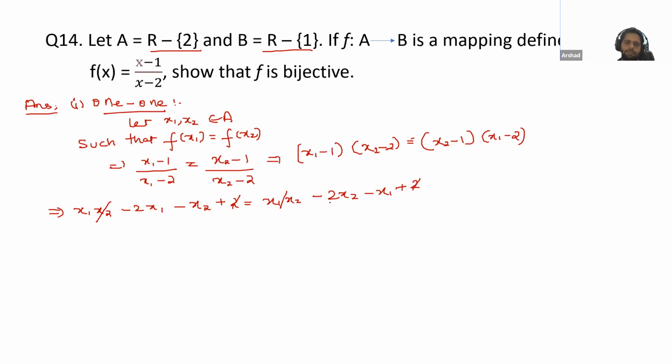Shift any one of these terms to the left side. So this is minus 2x1. We are shifting this minus x1 here, and this will become plus x1. Here we have a minus 2x2. Shift this, we will get a plus x2. So here we will get minus x1, and here we will get minus x2. Cancel the negative sign. So you will get x1 is equal to x2.